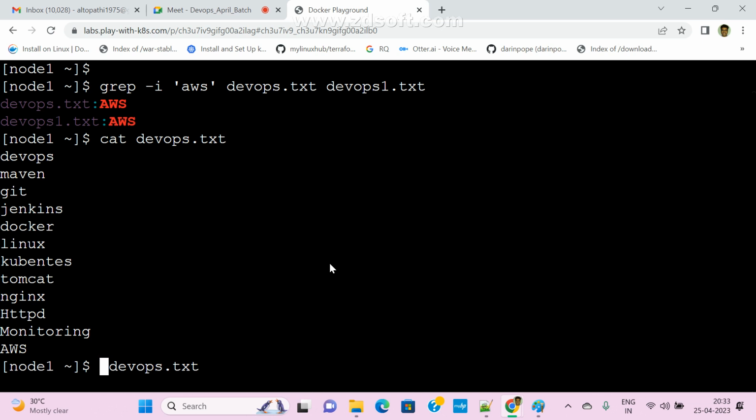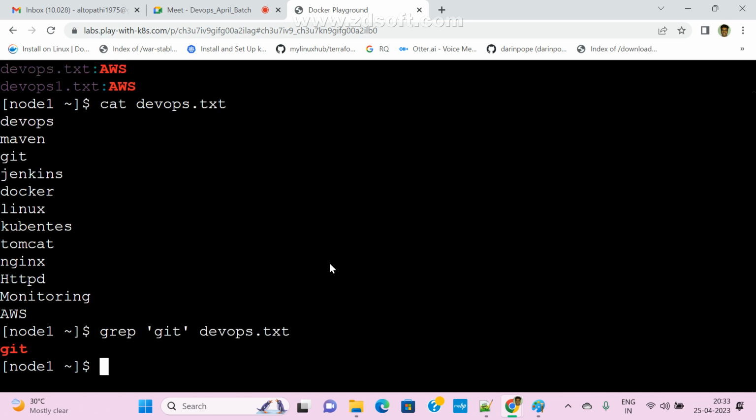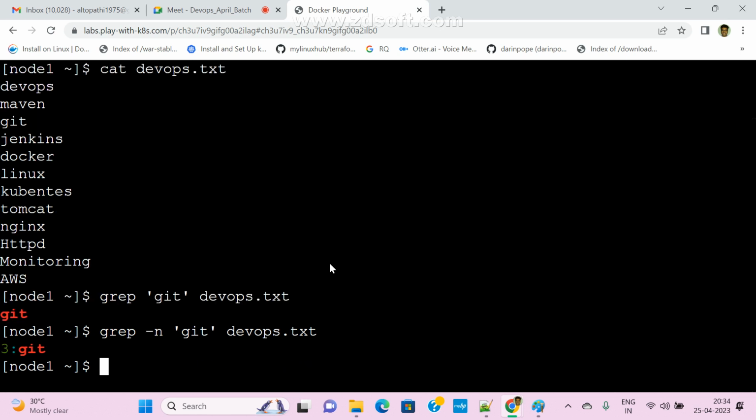Third line, right? grep space Git. I am getting output, but I want to display line numbers also. In that case, there is one more argument we need to pass: hyphen n. If you use hyphen n, now we can see line numbers. What is the line number? Now got it? I means ignore case.